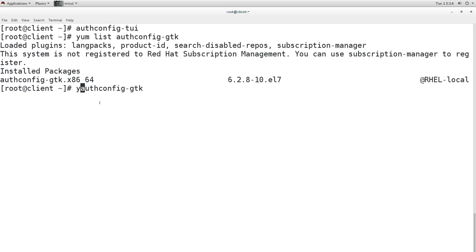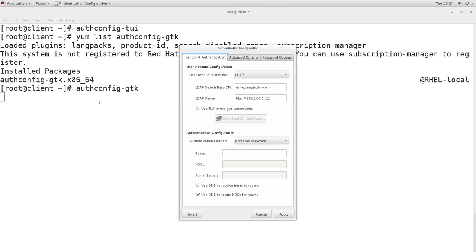When I run this command, I see this window here, and here I can see user account database as LDAP. Then you will mention the search base DN, that is example.com, and then the server IP, and you will mention the name or IP like ldap:// and then the IP or name.